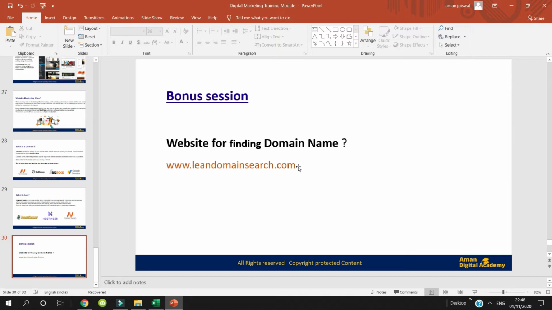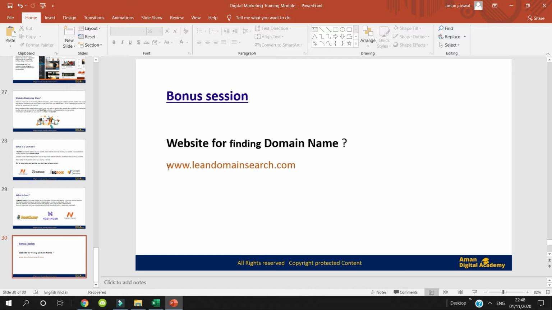But there will be a little bit of difference in the extension. You may or may not get the .com extension website domain. However, you might get a different extension domain, and that is okay. Sometimes you even get a similar extension, or a similar domain name, and that is also okay. We will check how we can use this website, what benefits we are going to get, and how you can get the domain as per your choice.